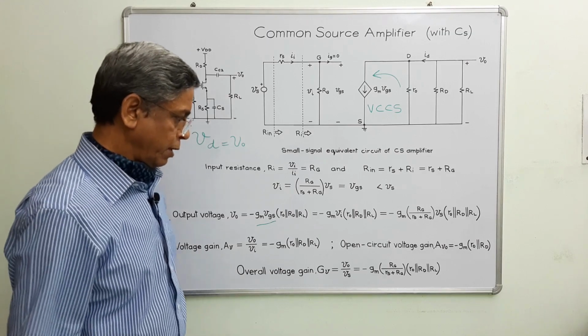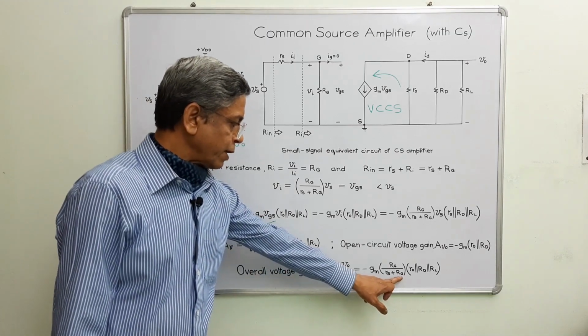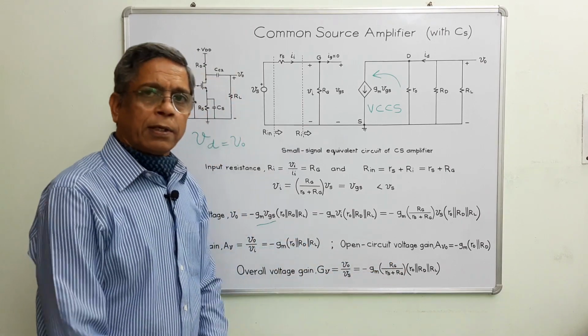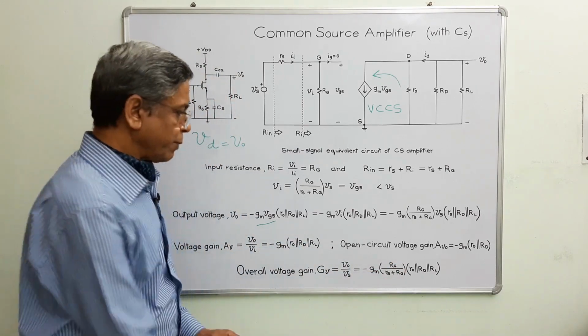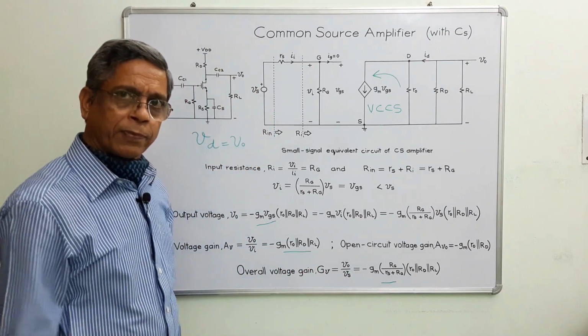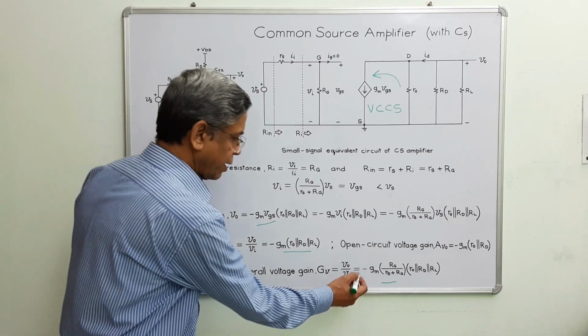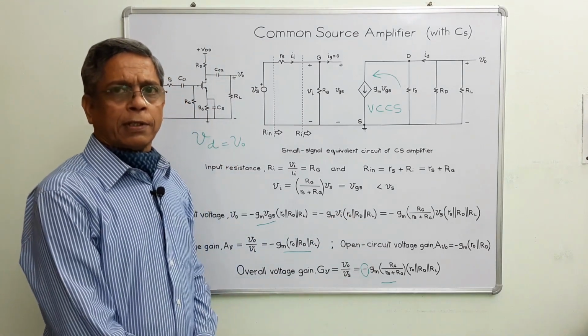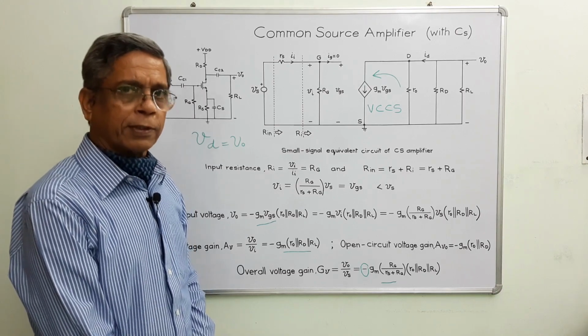The very first point, when Rg is far greater than Rs, then this factor would reduce to 1. That means this expression will be equal to this expression. Second point, there is a negative sign. This expresses the phase reversal in the amplification process.